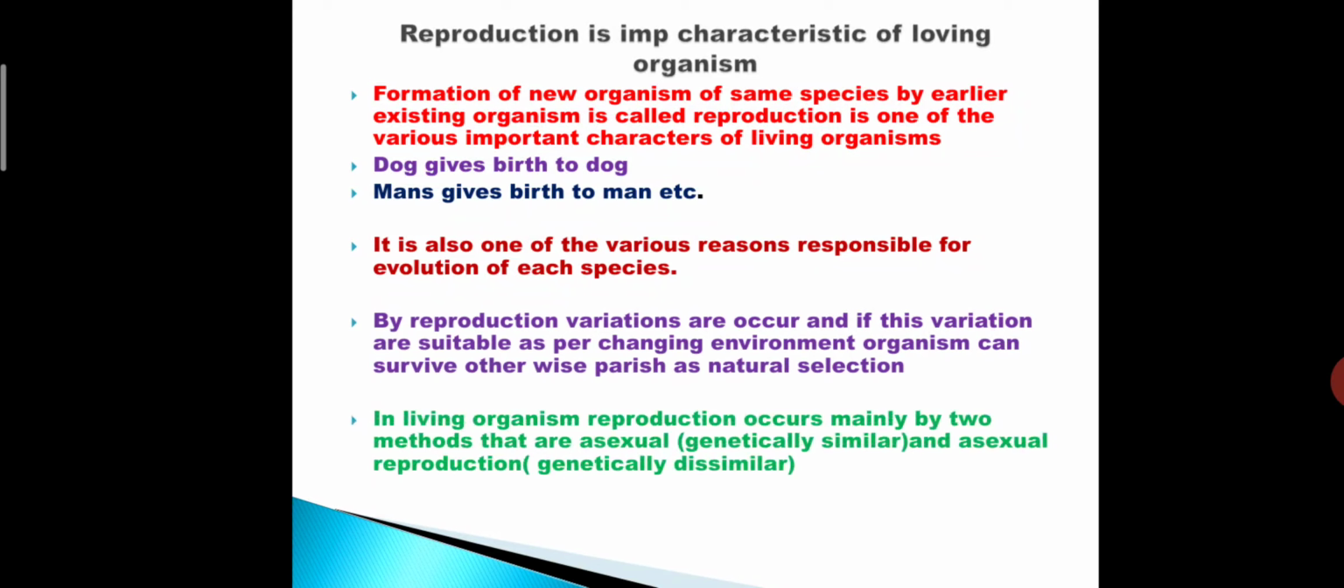The process of reproduction in living organisms mainly occurs by two methods, that is asexual reproduction and sexual reproduction. Asexual reproduction means what? Genetically similar organisms are produced by this process, and by sexual reproduction genetically dissimilar organisms are reproduced.